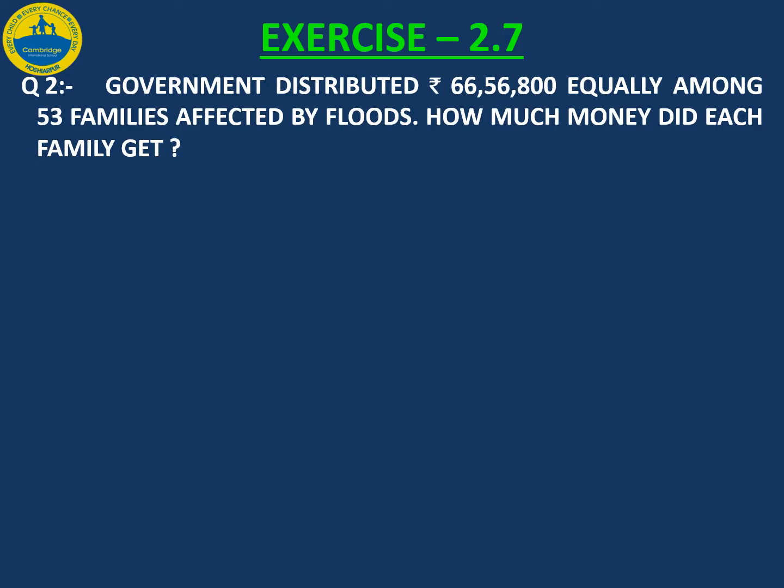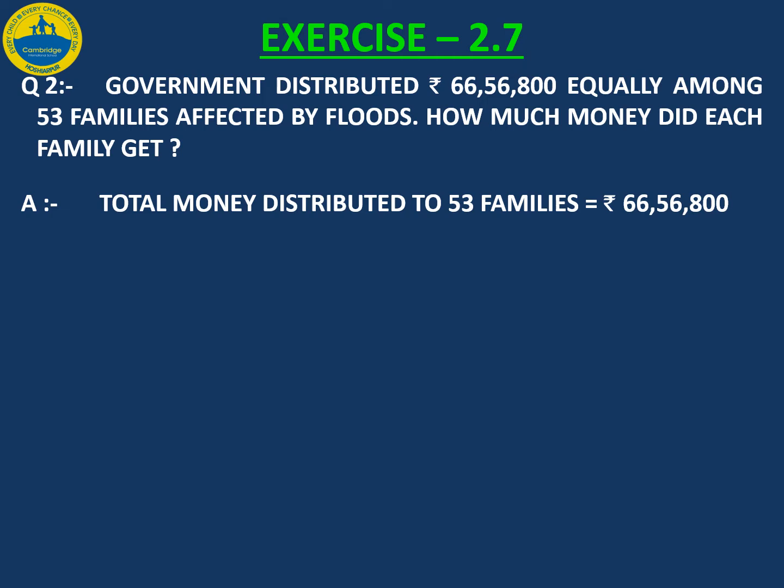Question number 2. Government distributed rupees 66 lakh 56,800 equally among 53 families affected by floods. How much money did each family get? In this question, total money which is distributed among 53 families is equal to rupees 66 lakhs 56,800. Now you have to divide equally this money into number of families.